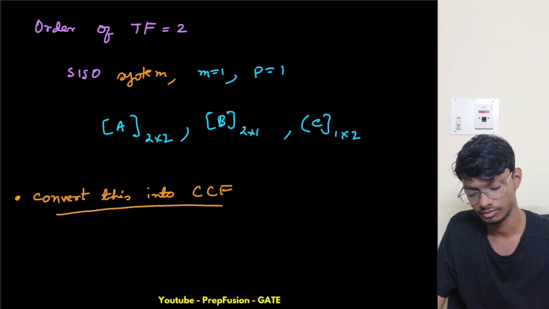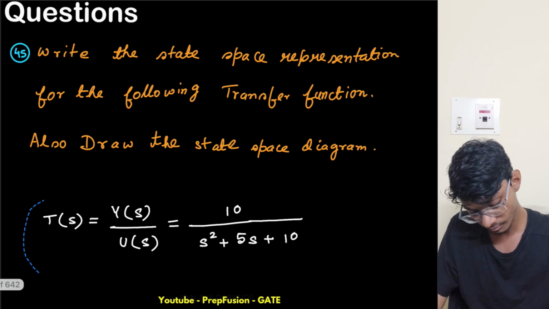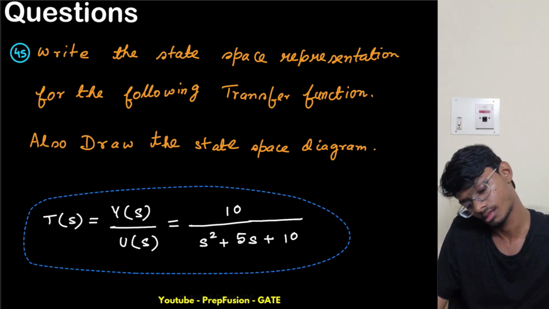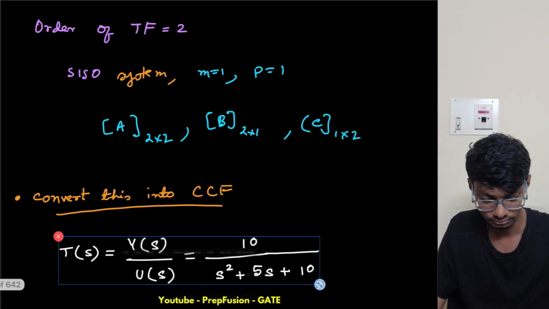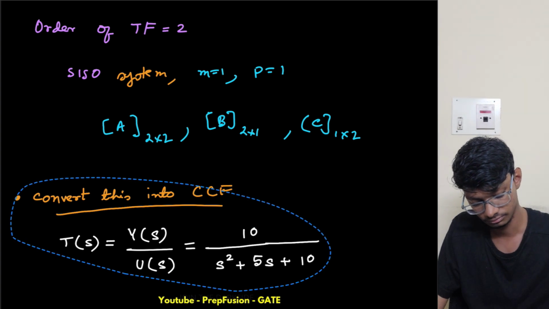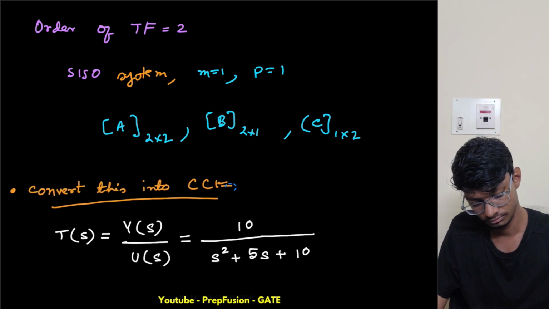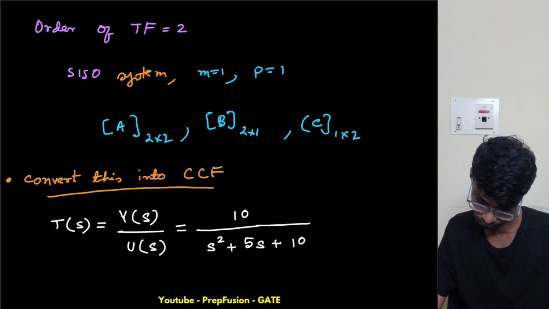So how will I convert? I will copy the transfer function.